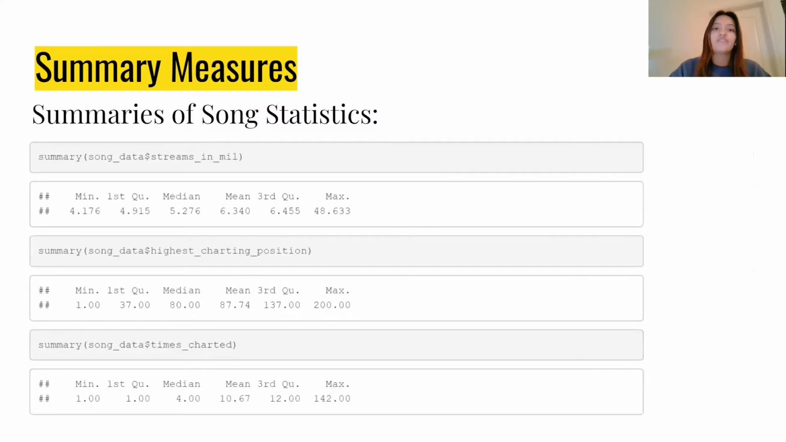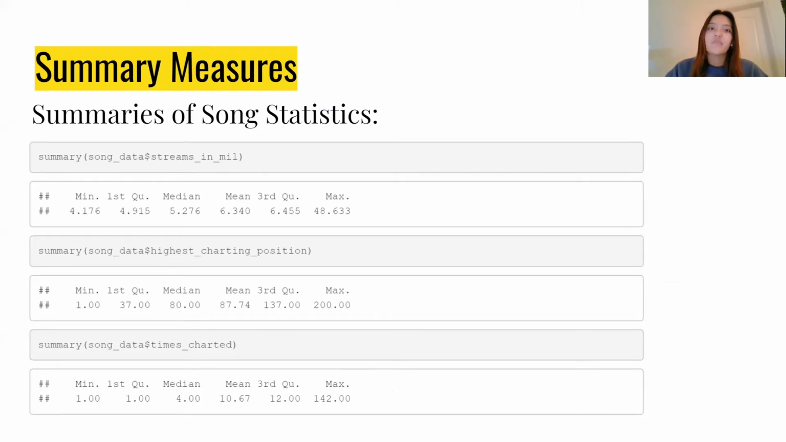So here we have summaries of song statistics, and the first summary is of the number of streams in millions. So there's a minimum of 4.2 million streams and a maximum of 48.6 million streams, with a median of 5.3 million streams and a mean of 6.3 million streams. And it looks like the maximum number of streams was really an outlier, as it fell really far away from the median. And it looks like most of the songs had only less than 10 million streams.